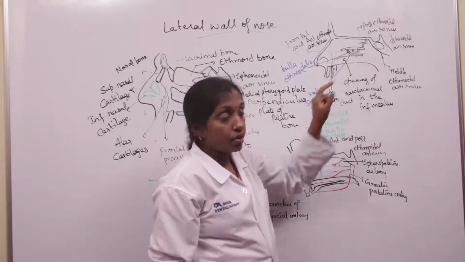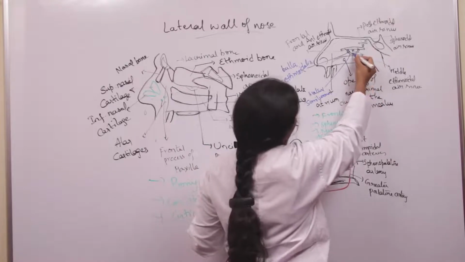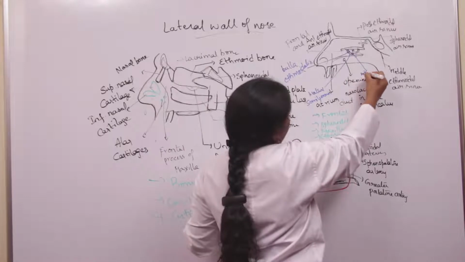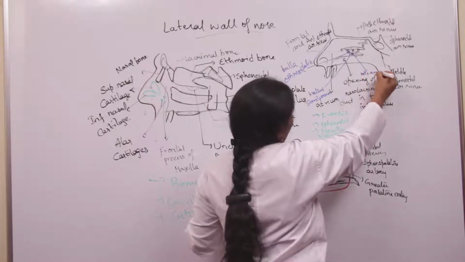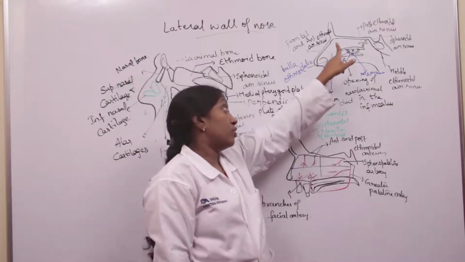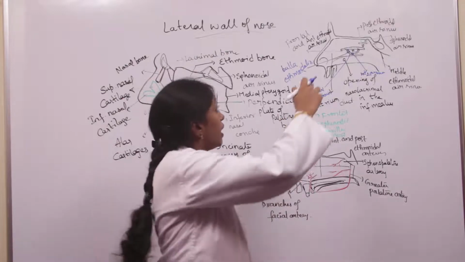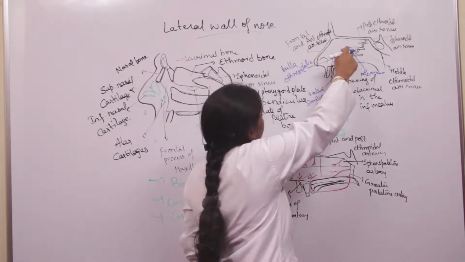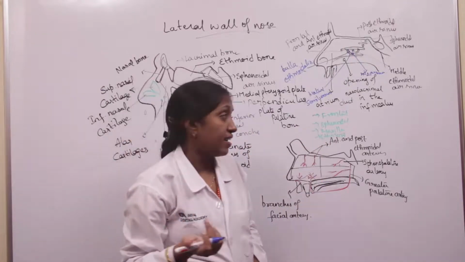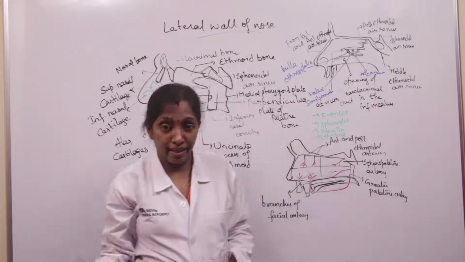The maxillary air sinus opens into the posterior part of hiatus semilunaris. So to the anterior part of hiatus semilunaris, through the frontonasal duct, the frontal and anterior ethmoidal air sinuses open, and through the posterior part of hiatus semilunaris, the maxillary air sinus opens.